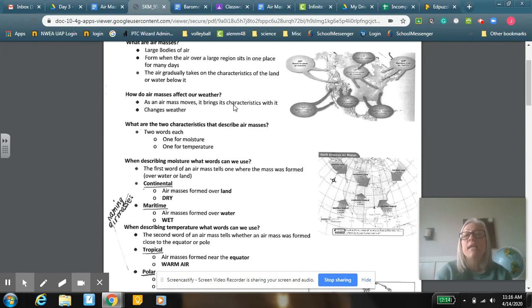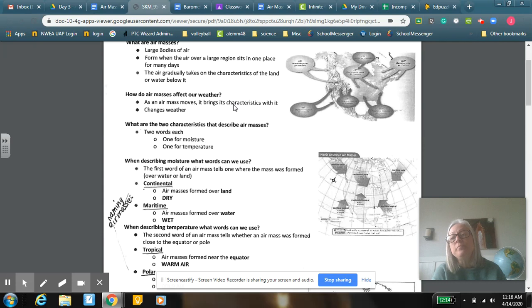There are 2 characteristics that describe air masses: moisture and temperature. Those are the 2 different things that we use to describe them. When describing moisture, what words do we use? We use either continental or maritime. Continental means over land, so we talk about continental air masses over land. If they're over water, we talk about air masses that are maritime, or over water areas.